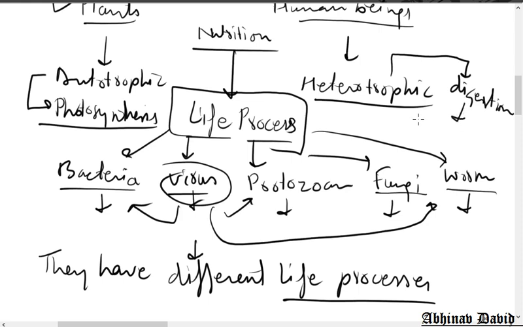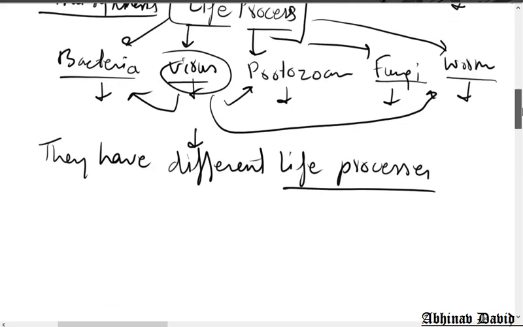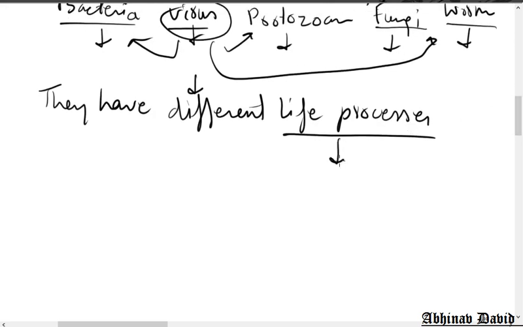So digestion is also a chemical reaction, and photosynthesis is also a chemical reaction. We see we have different life processes, and life processes are actually done because of various chemical reactions. Those chemical reactions we call biochemical activities.